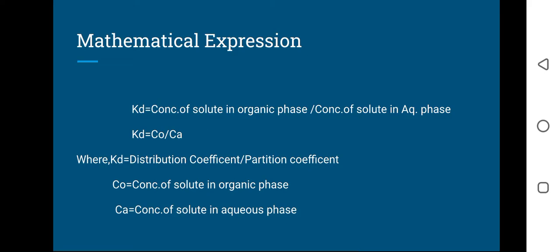Co is the concentration of solute in organic phase, whereas Ca is the concentration of solute in aqueous phase. This ratio for a particular drug remains constant. So the partition coefficient plays a very important role in the distribution and absorption of the drug.